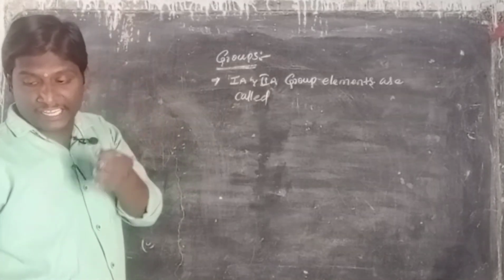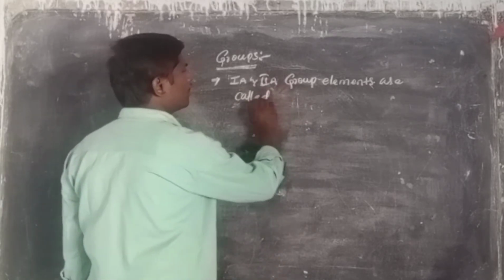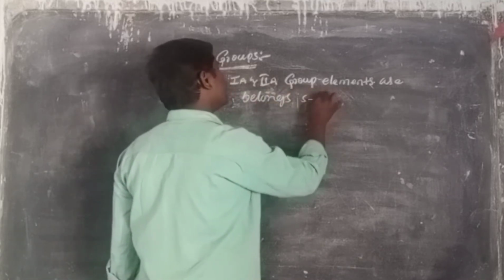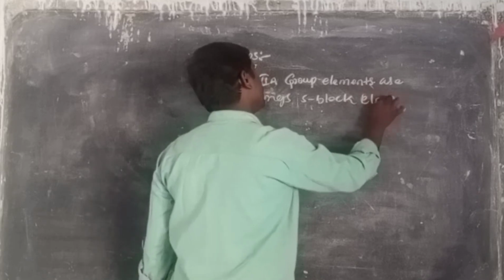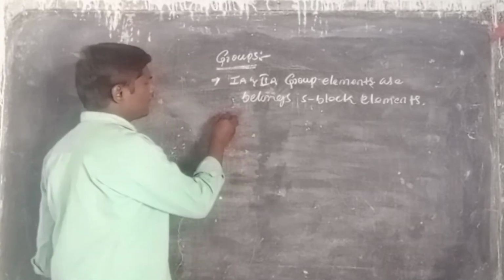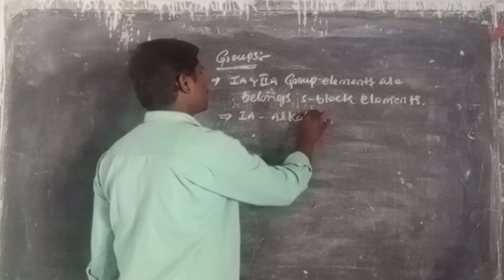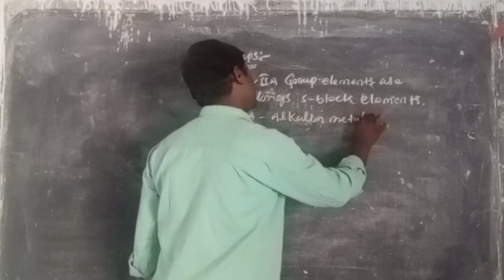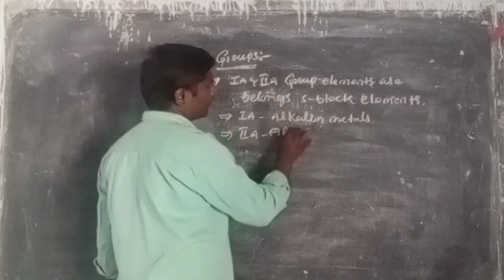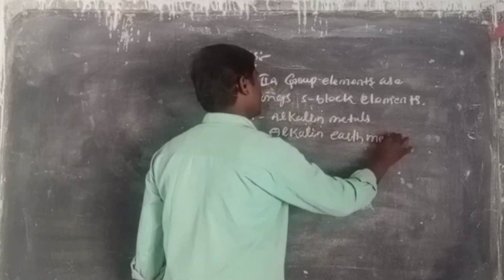First A and second A group elements belong to the S block elements. The first A group elements are called what? Alkaline metals. And the second A group elements are called alkaline earth metals.